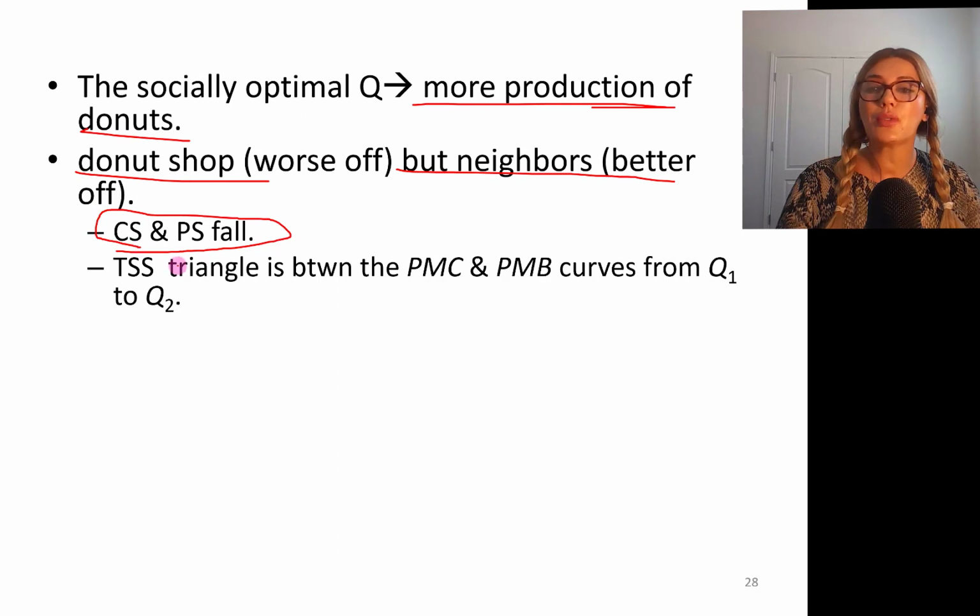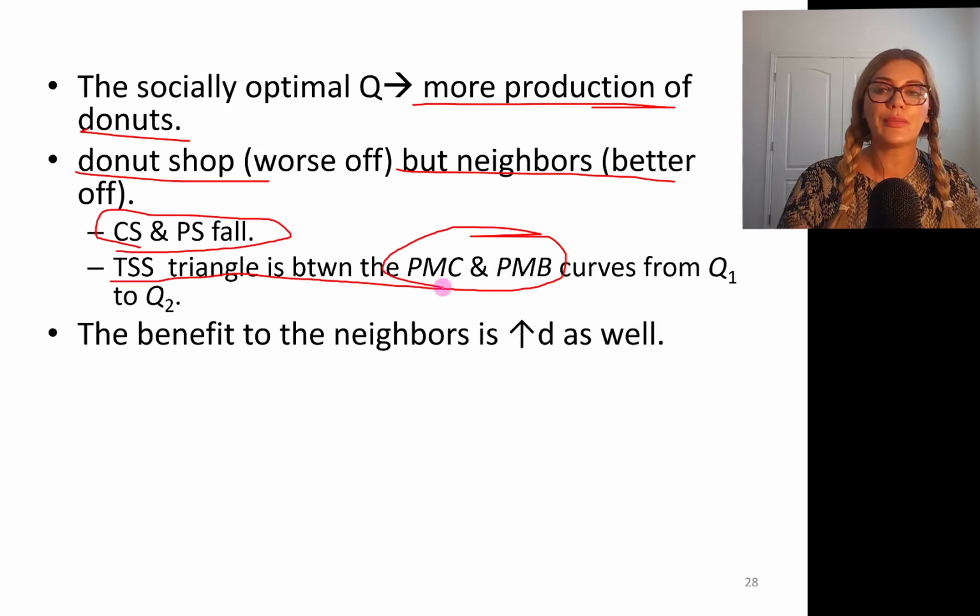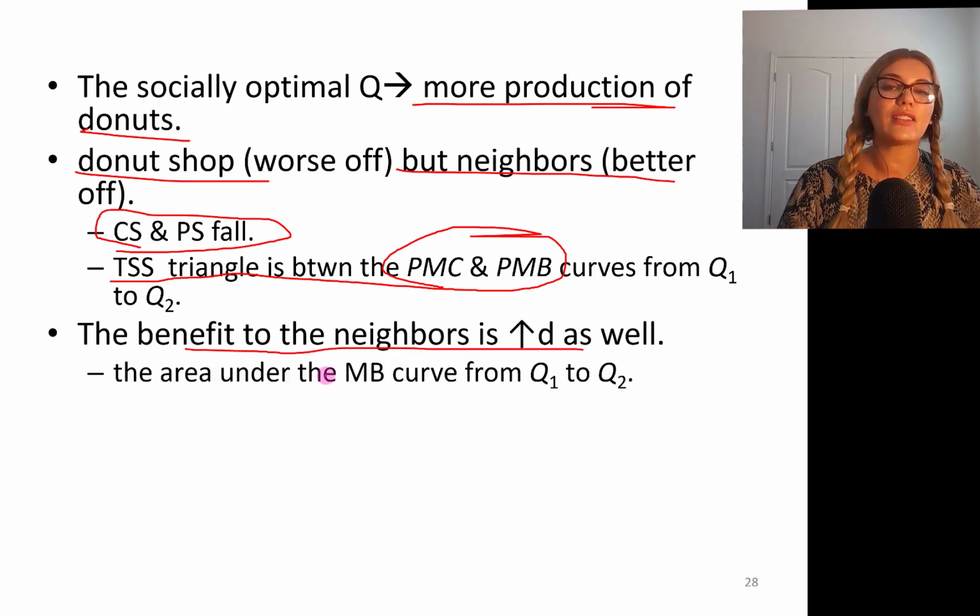We actually talked about the deadweight loss. The total social surplus triangle, we talked about this. Private marginal cost, private marginal benefit from Q1 to Q2. The deadweight loss will be the area between social marginal cost and social marginal benefit from Q1 to Q2. The benefit to the neighbors is increased as well. It's the area under the marginal benefit curve from Q1 to Q2.